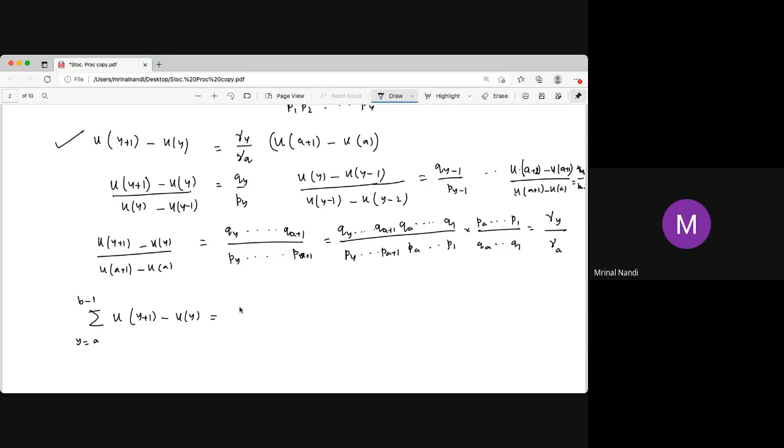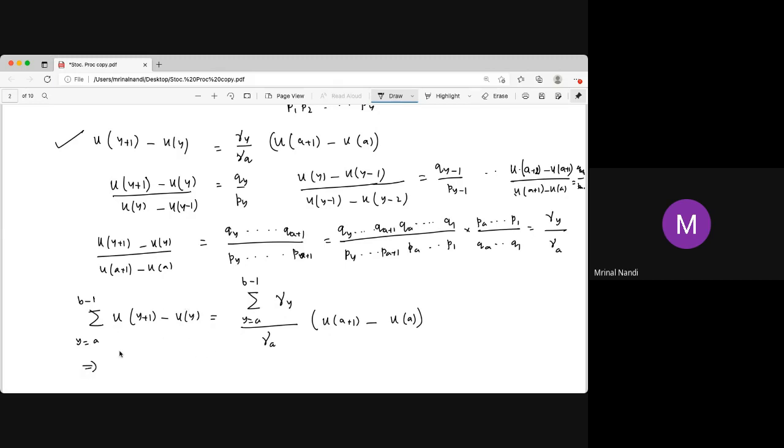So in that case, here also it is summation over gamma, summation over y equal to a to b minus 1 in the right side, that is gamma y divided by gamma a. Gamma a is the constant, and it is just u a plus 1, that is also constant, sum only over y. Now what happened?